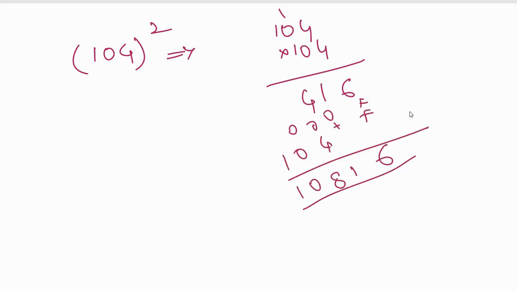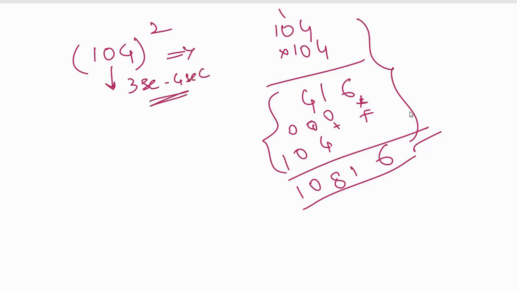This is the answer. It has taken a lot of time. If a single mistake goes in here, the answer will become wrong, and your time is wasted. By applying the sutra, you will get the answer in just 3 to 4 seconds, and that answer is sure to be correct.